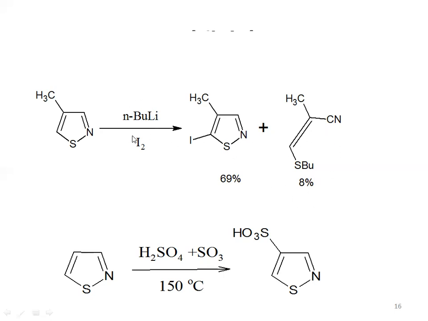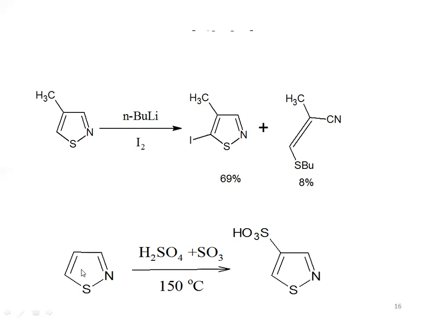As we are adding N-butyl lithium, which is a reducing agent, it will break the ring, because we know there are two electronegative atoms which are very close to each other, adjacent to each other. So this bond is always a weak bond, and after addition of any reducing agent, this bond will break and we will finally get this type of compound. But when we perform this reaction, we will get a reaction mixture in which this product will be 69% and this product will be 8%. After that, again we are going to add sulfur.